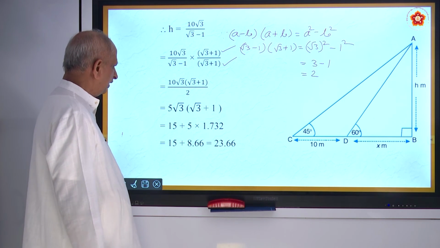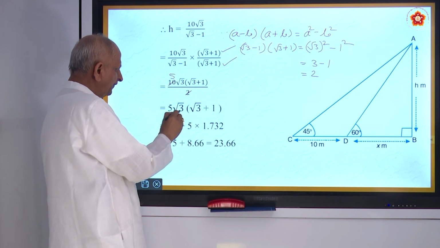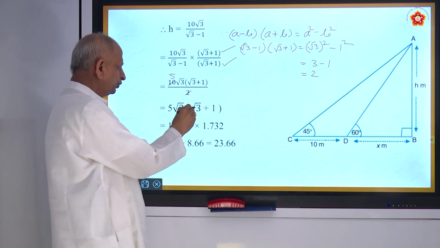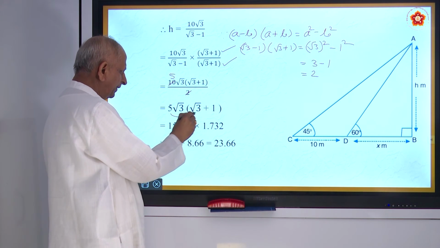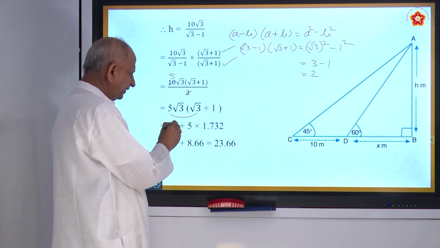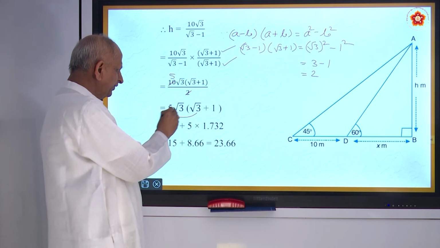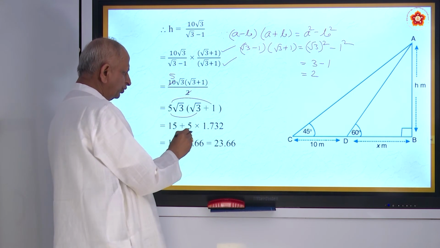And therefore, if you cancel this 2, 1s are 2, 5s are 10, you get 5 root 3 into root 3 plus 1. So, if you multiply 5 root 3 into root 3 becomes 3. 5 into 3 becomes 15 plus 5 root 3 into 1.